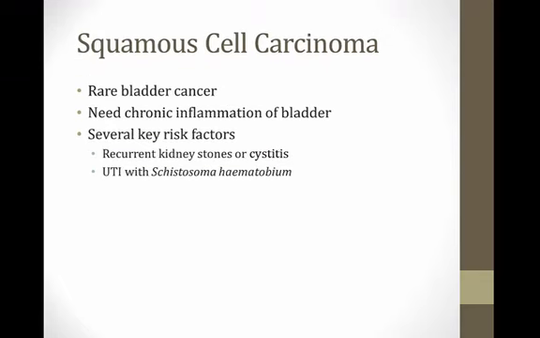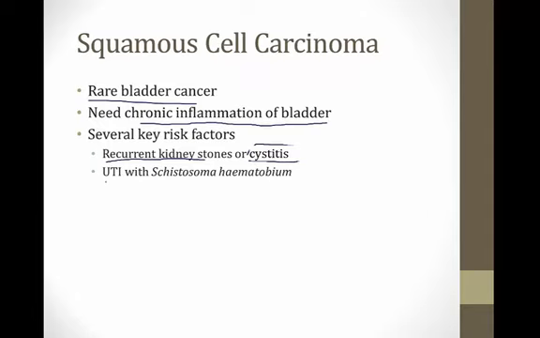So transitional cell carcinoma is far and away the most common bladder cancer, but there are two other types, squamous cell and adenocarcinoma, which are rare, and they occur in some special situations that they like to ask you about on the board. So squamous cell carcinoma is very rare. In order to get this cancer, you need chronic inflammation of the bladder. So what would give you chronic inflammation of the bladder? Well, patients who have had multiple recurrent kidney stones are at risk for a squamous cell carcinoma, or patients who had multiple bouts of cystitis are at risk.